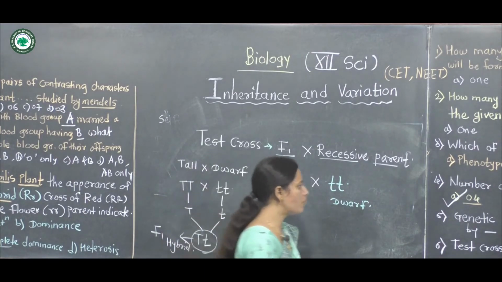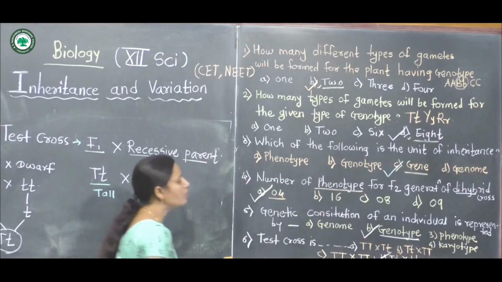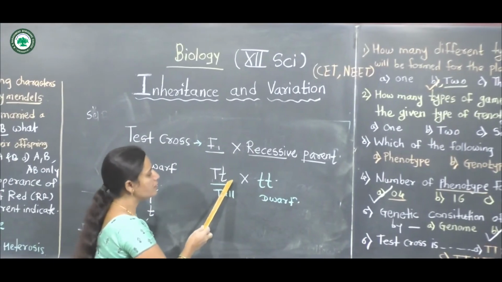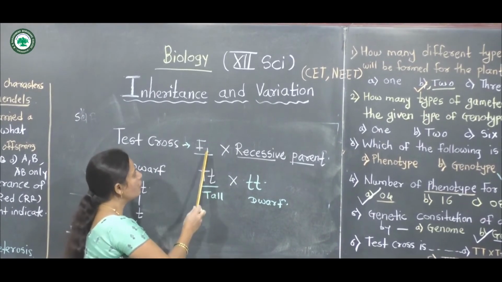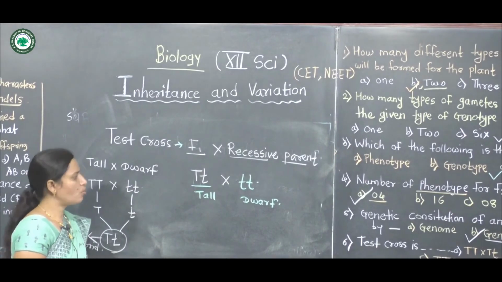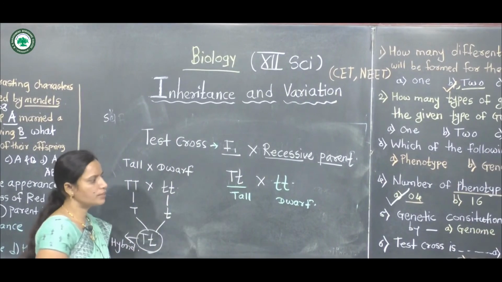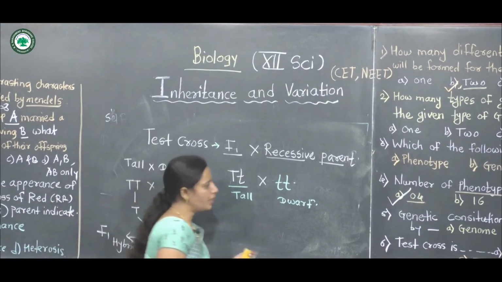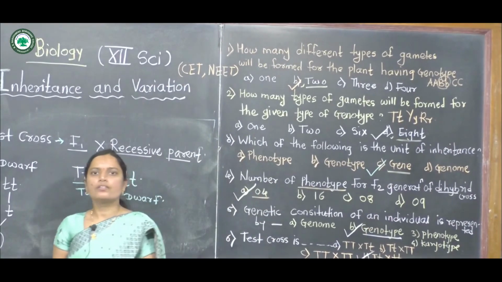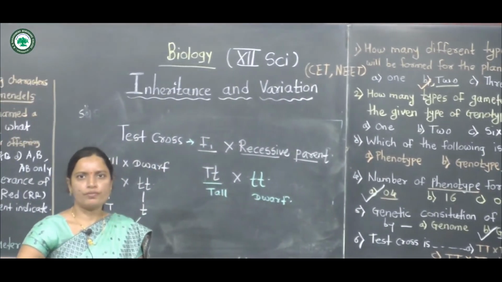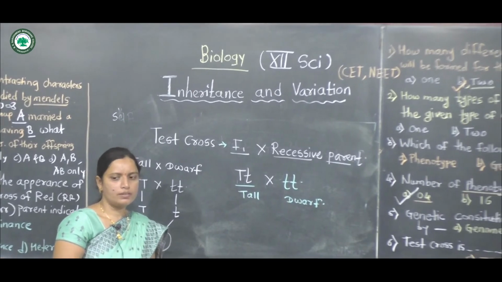So option D is correct: heterozygous capital T small t, an F1 hybrid, crossed with the recessive parent. It is called a test cross. The correct option is capital T small t crossed with small t small t, giving one tall and one dwarf plant.